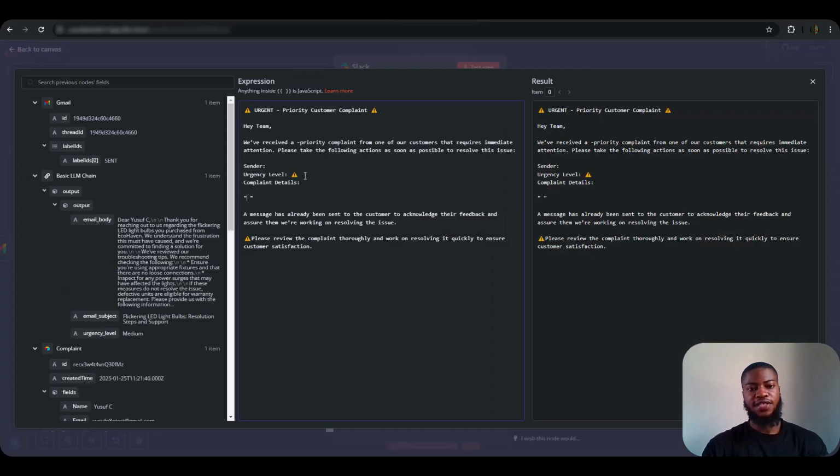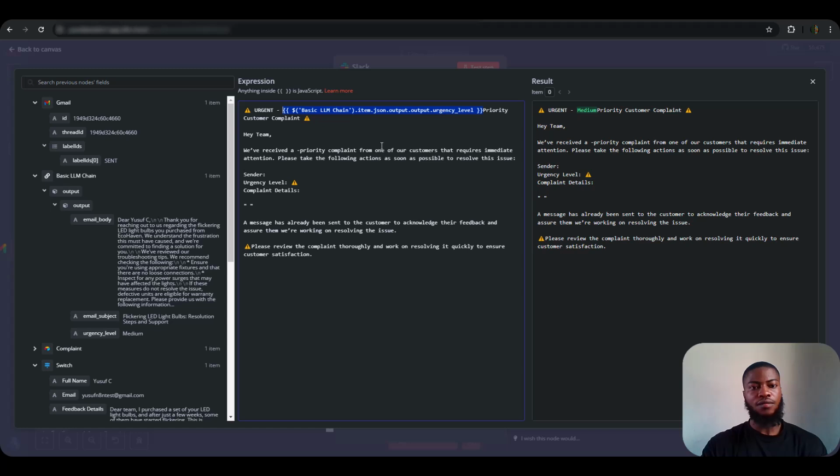This is the message I drafted for the Slack channel. I'm going to be dragging in the schema now, so that the message can make sense to you. Urgent priority customer complaints, I'm going to be dragging it here. Yeah, for the results, you can see it makes sense now.